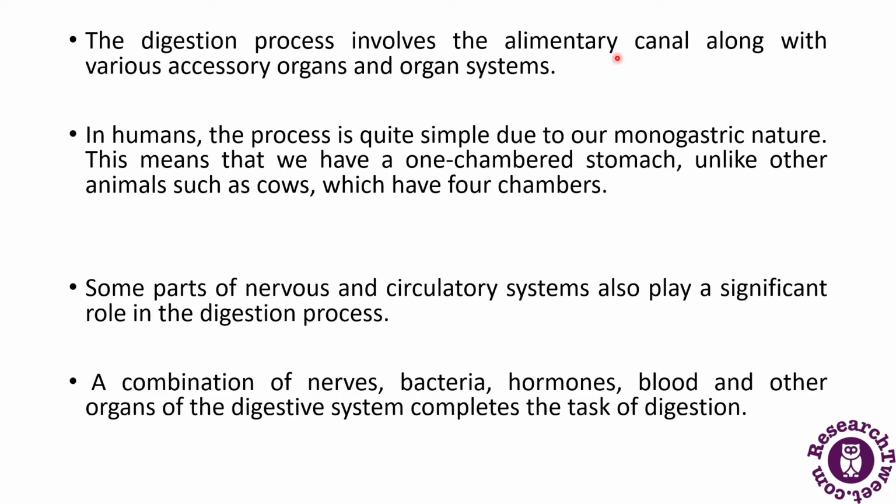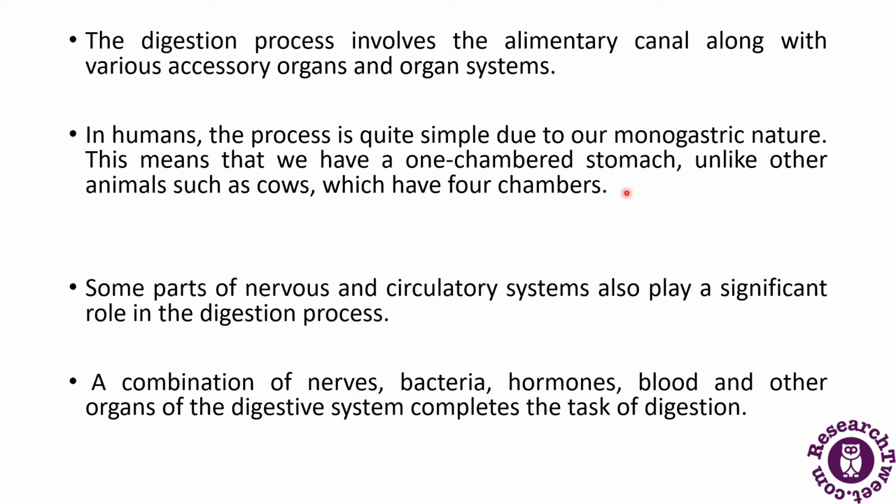It involves the alimentary canal along with various accessory organs, which include the pancreas, liver and tongue, and organ systems. In humans, the process is quite simple due to the monogastric nature. This means that we have only one chambered stomach, unlike other animals such as the cow, which has four chambers.